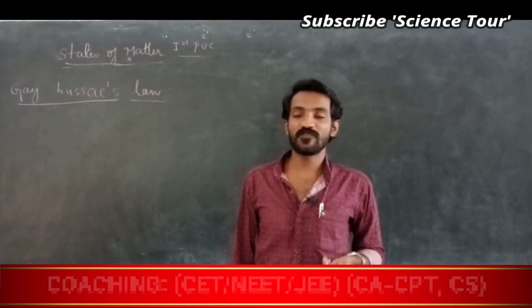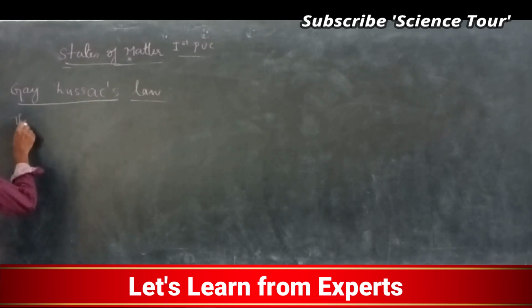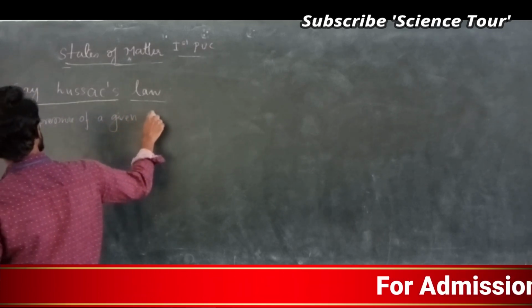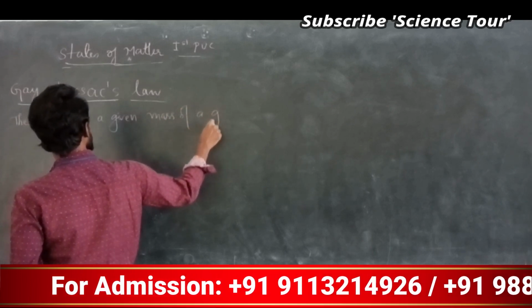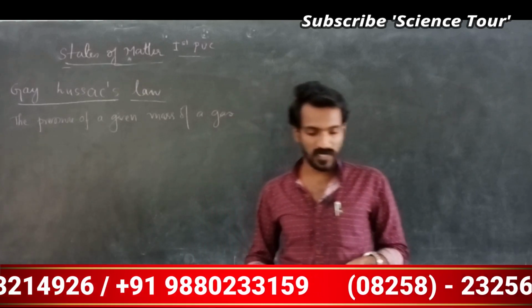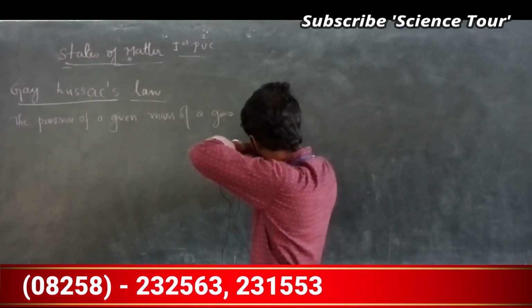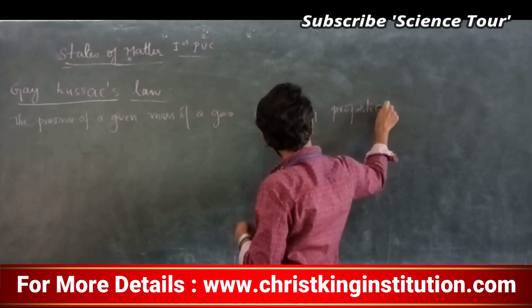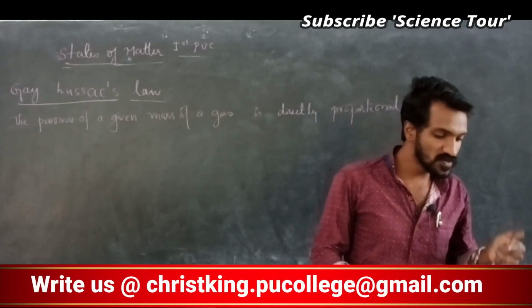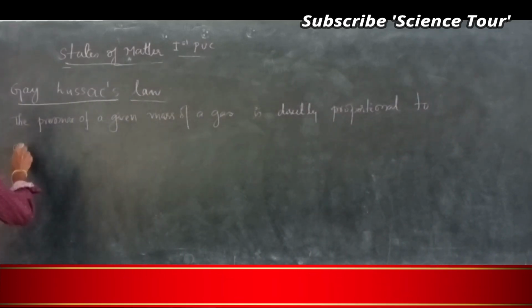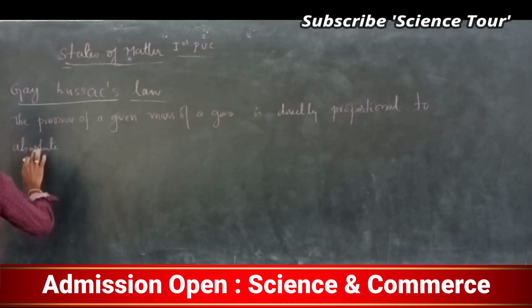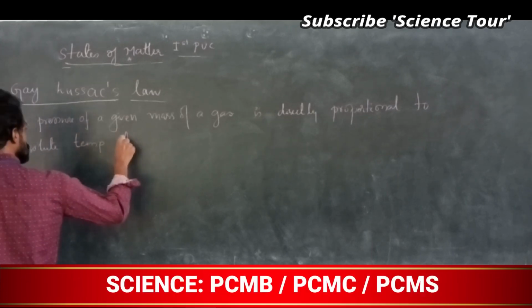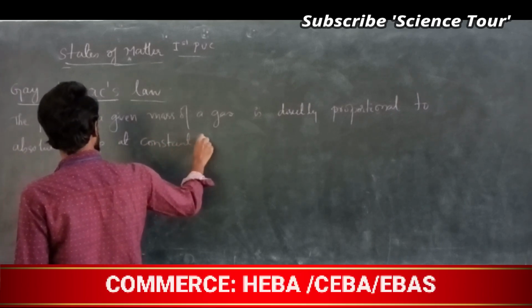What does it say actually? The pressure of a given mass of a gas is directly proportional to absolute temperature at a constant volume.